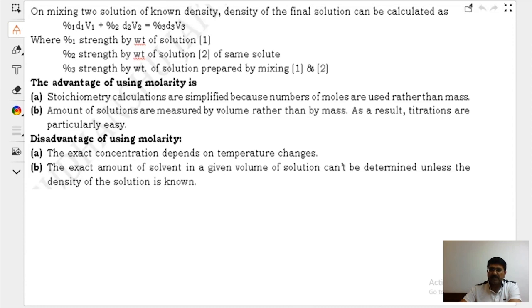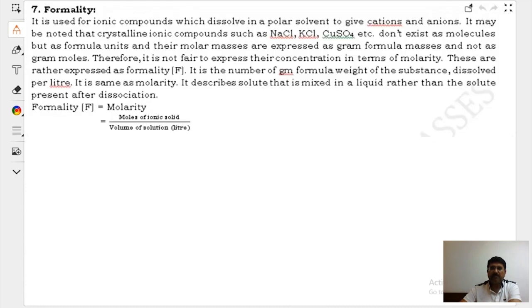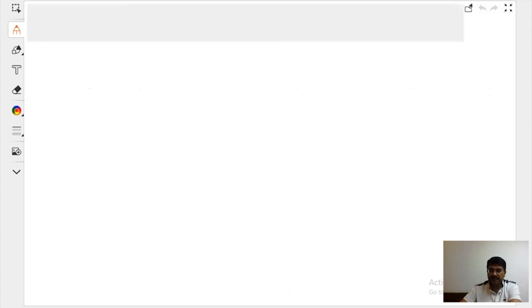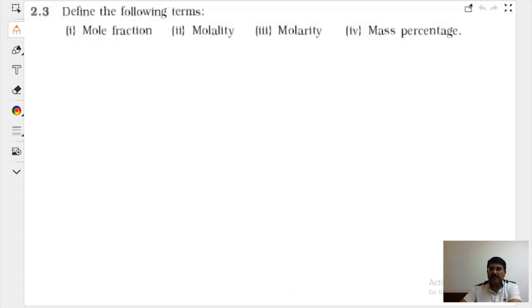Then other advantages of molarity and molality. Formality will be used for salts. We'll be discussing molality, right? Define the following terms. I'm picking the questions from everywhere which will be required for JEE Mains, JEE Advanced, even for NEET, right?